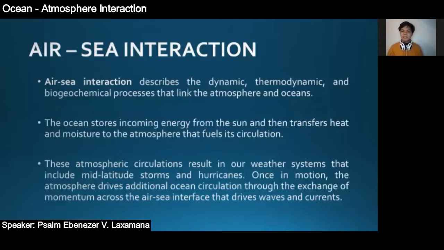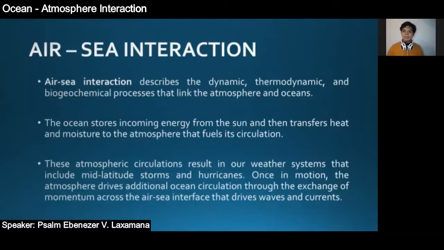And sa second point natin dito, sinasabi dito na ang energy na nanggagaling sa ocean at sa atmosphere nanggagaling talaga sa sun. Kasi sabi dito, the ocean stores incoming energy from the sun and then transfers heat and moisture to the atmosphere that fuels its circulation. So yung nanggagaling pala na init, sa air and sa sea, galing sa araw. At yung energy na yon dumadaan lang sa mundo natin, sa Earth.